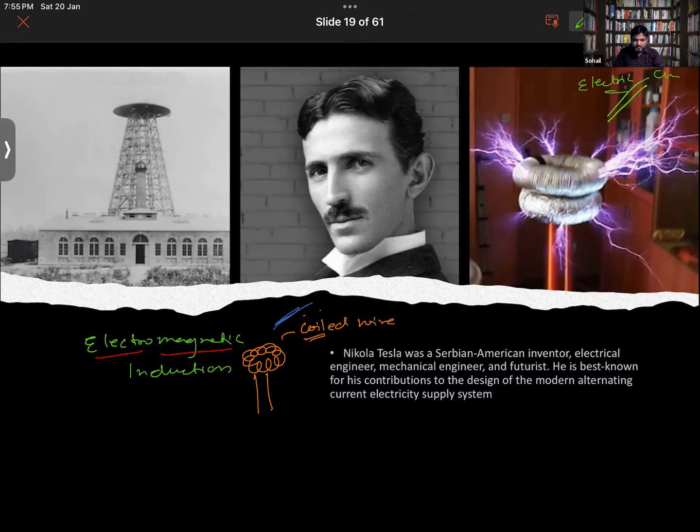You have brought an electric wire near to it, and in this one also current is flowing. Current is flowing in the Tesla coil too. Try to understand this from here. In this Tesla coil, current is flowing, and this wire is in coil form, so a magnetic field will be generated.